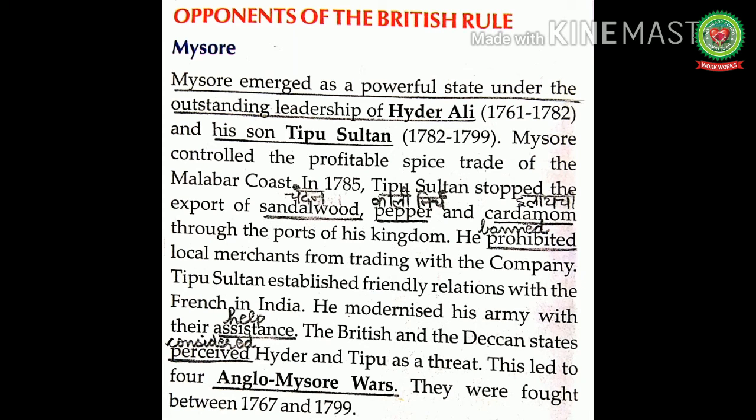So we can say that Tipu Sultan had also established a close relationship with the French in India and modernized his army with their help. And the British were furious. They saw Hyder Ali and Tipu as ambitious, arrogant, and dangerous rulers who had to be controlled and crushed. So, in order to defeat the Mysore rulers, Anglo-Mysore wars were fought between the British and the Mysore rulers. And finally, in the Fourth Mysore War, Tipu Sultan was killed defending his capital. And after Tipu Sultan's death, the British annexed his kingdom.